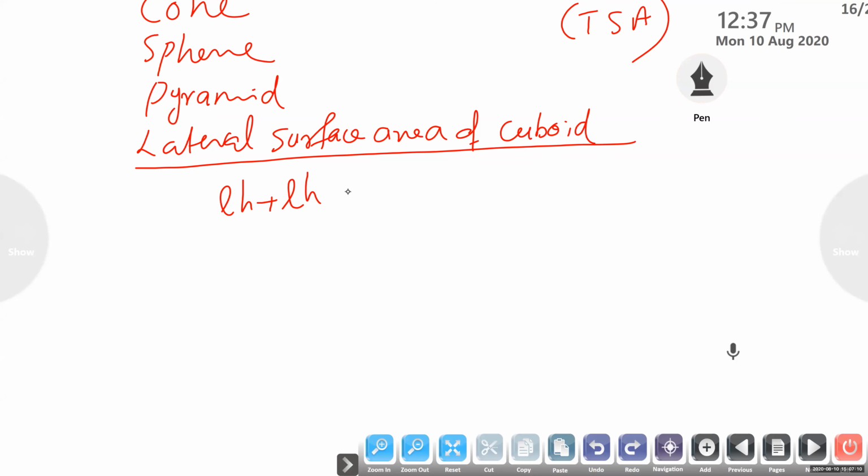This is breadth. So sides have height and breadth, so its area is H into B. Two such faces are there. So H into B plus H into B.